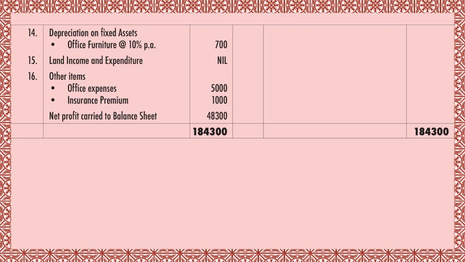It is nil, it will never be given. 16th is other items. Other items you have to see in the trial balance if it is given or not. Extra indirect expenses like office expense is given. It's 5,000, it is already given in the trial balance, you transfer it to expenditure. Then again insurance premium is also given, that is also an indirect expense. So that comes again on the expenditure side as 1,000.